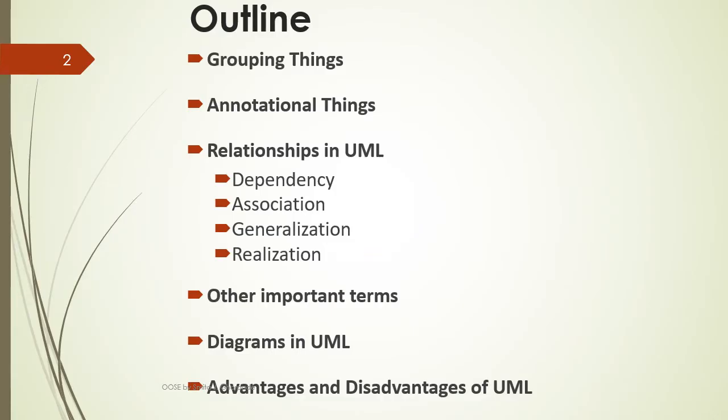Hello students, in this session I am going to cover grouping things, annotational things, different relationships in UML like dependency, association, generalization and realization, some other important terms in Unified Modeling Language, then different types of diagrams used to model a software system, and advantages and disadvantages of UML.